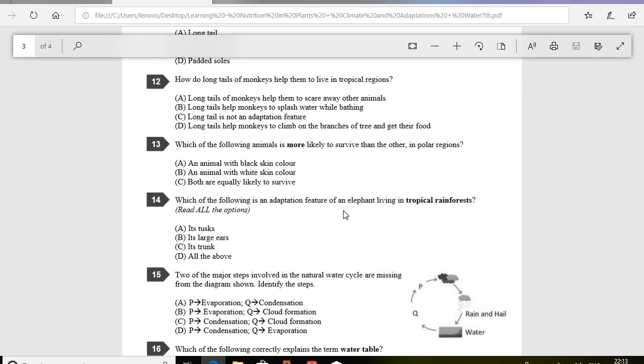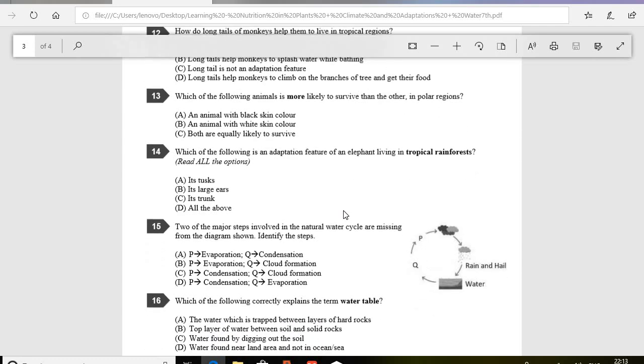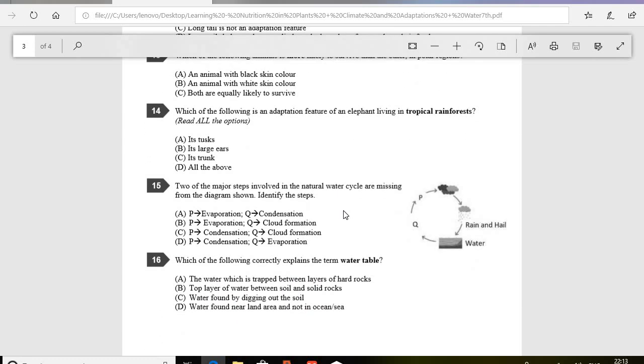Question number 15. Two of the major steps involved in the natural water cycle are missing from the diagram shown. So we have to identify the steps. The correct option in question number 15 is D. So P is the evaporation and Q is the condensation.